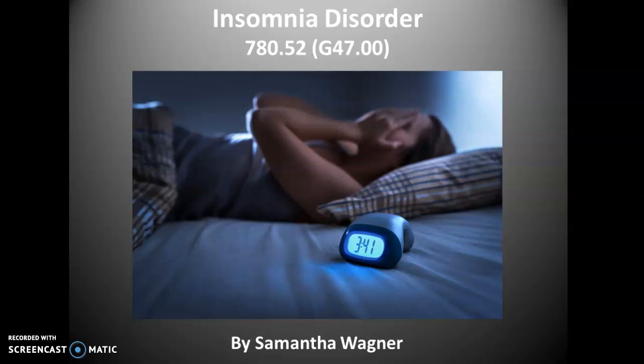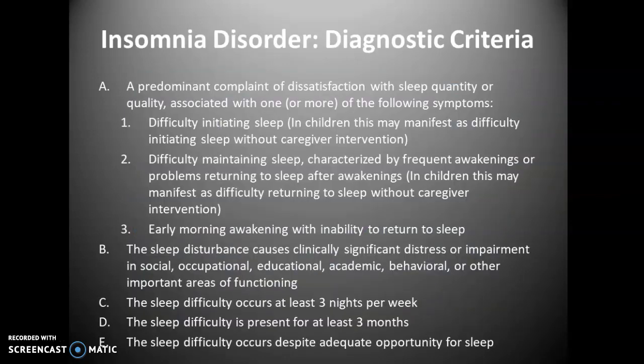780.52 or G47.00. For the diagnostic criteria, it's a predominant complaint of dissatisfaction with sleep quantity or quality associated with one or more of the following symptoms. Difficulty initiating sleep. In children, this may manifest as difficulty initiating sleep without caregiver intervention. Difficulty maintaining sleep, characterized by frequent awakenings or problems returning to sleep after awakenings. In children, this may manifest as difficulty returning to sleep without caregiver intervention.